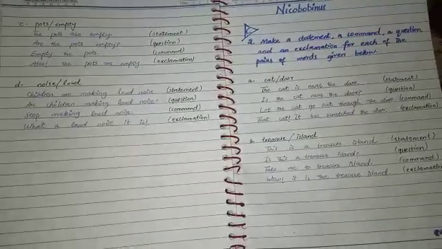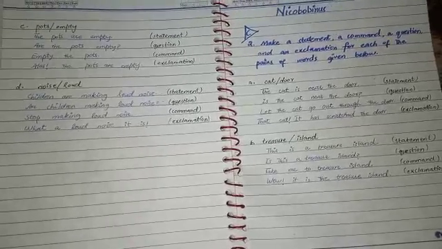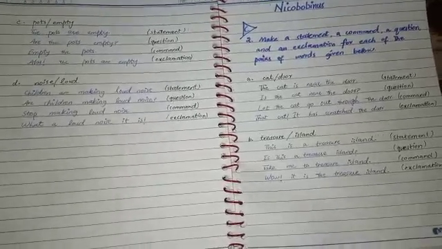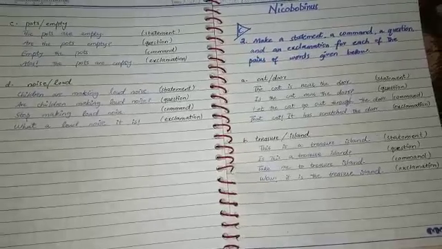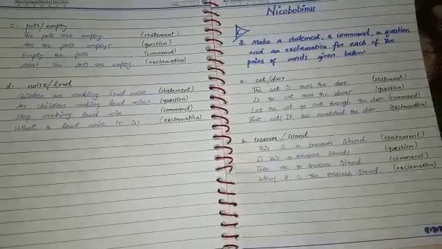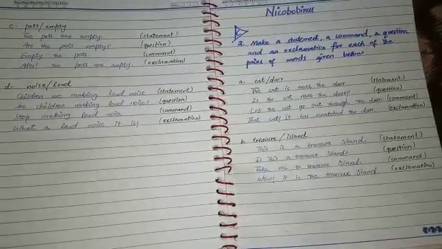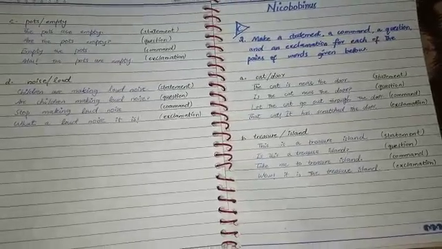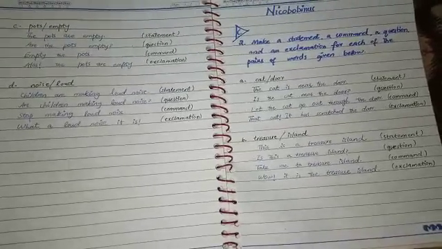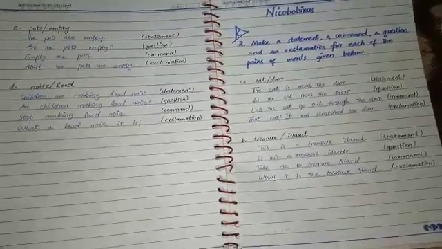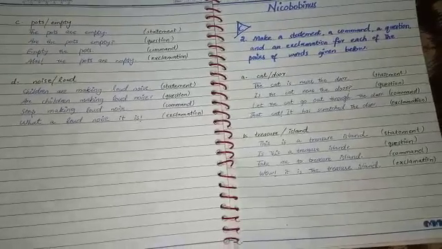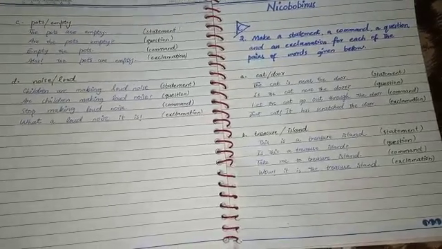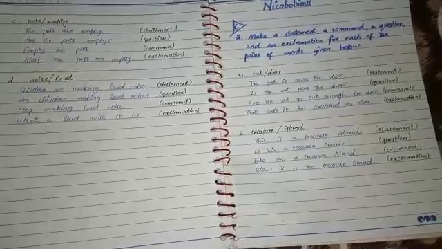So here you have these sentences, students. We have made a statement, a command, a question and an exclamation for each of the pairs of words and made sure that we have marked punctuation marks accurately. So that was all for today. Learn these sentences and note them down in your books or your notebooks.